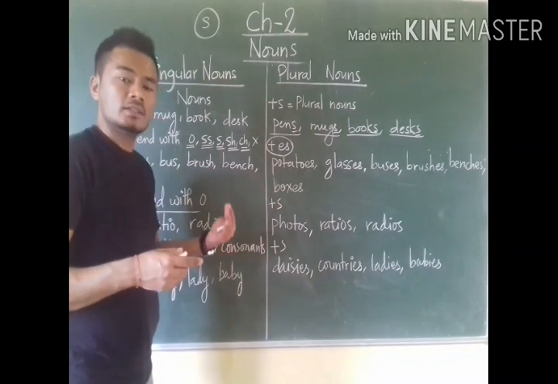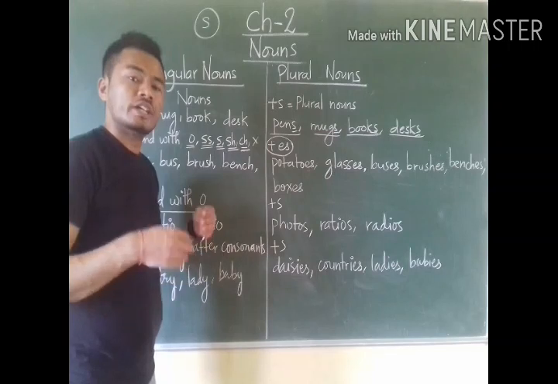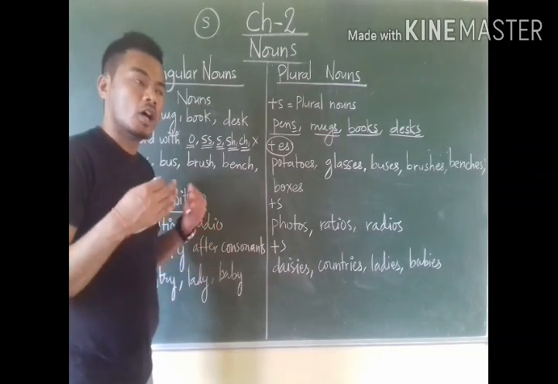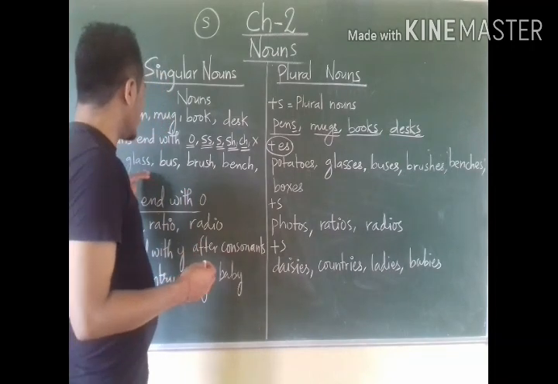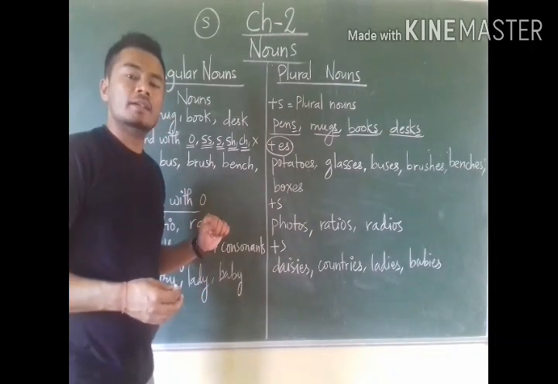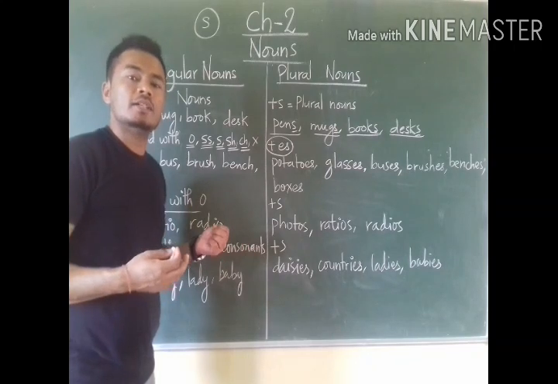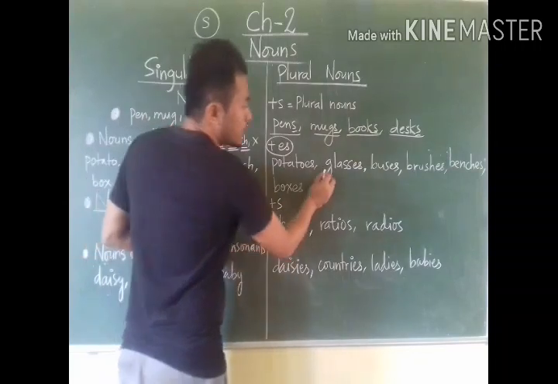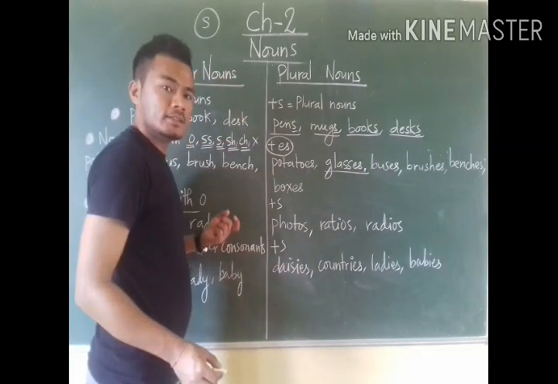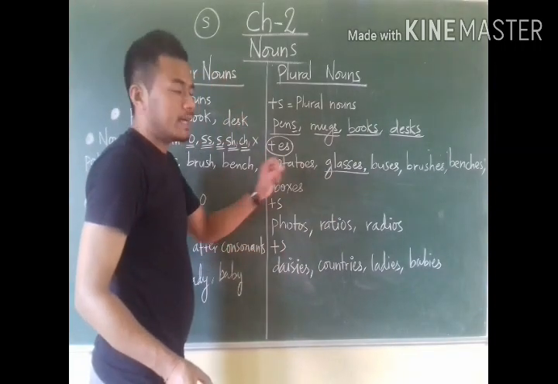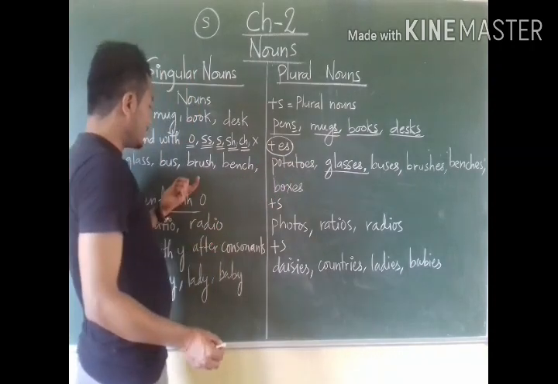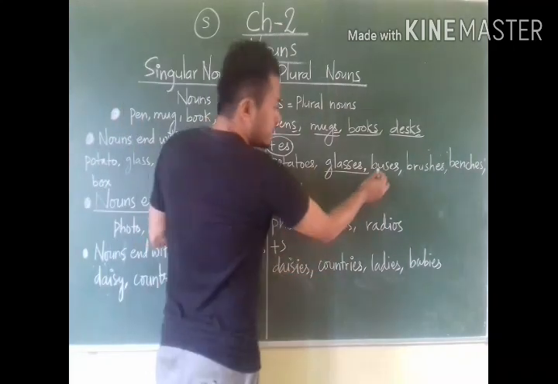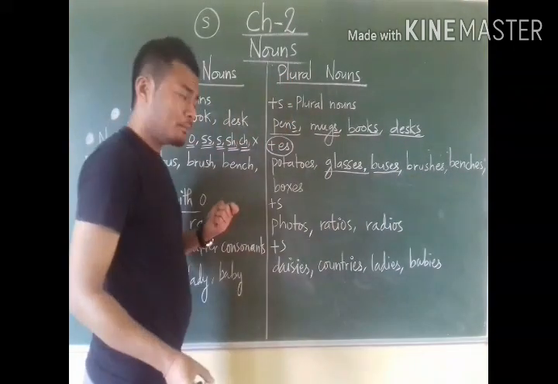Some of the words that end with o may also change into plural after adding just s after them. We will talk about it later. So here tomato, singular; tomatoes, plural, after adding es. In the same way glass, double s, singular; glasses, plural. Bus ends with s. After adding es, buses, it has become plural.